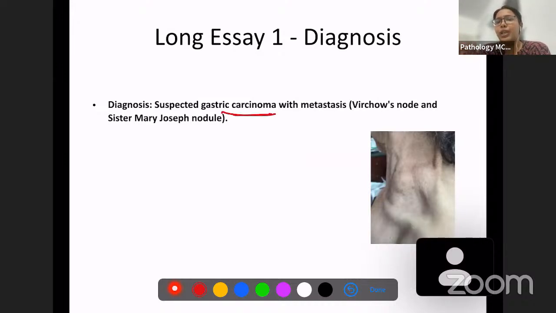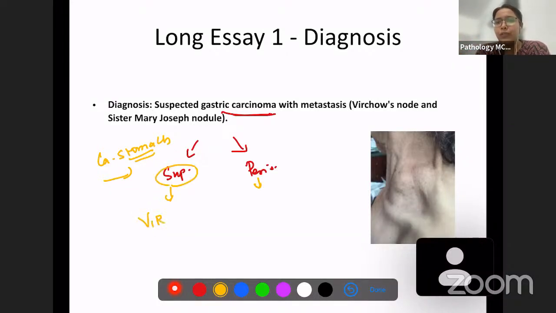So we have been given that there were two lymph nodes. One is the supraclavicular lymph node and the other one is the periumbilical lymph node. So these two lymph nodes are named lymph nodes. There are very few named lymph nodes. These two lymph nodes are both associated with carcinoma stomach, both are associated with gastric carcinoma, and both of them have specific names.